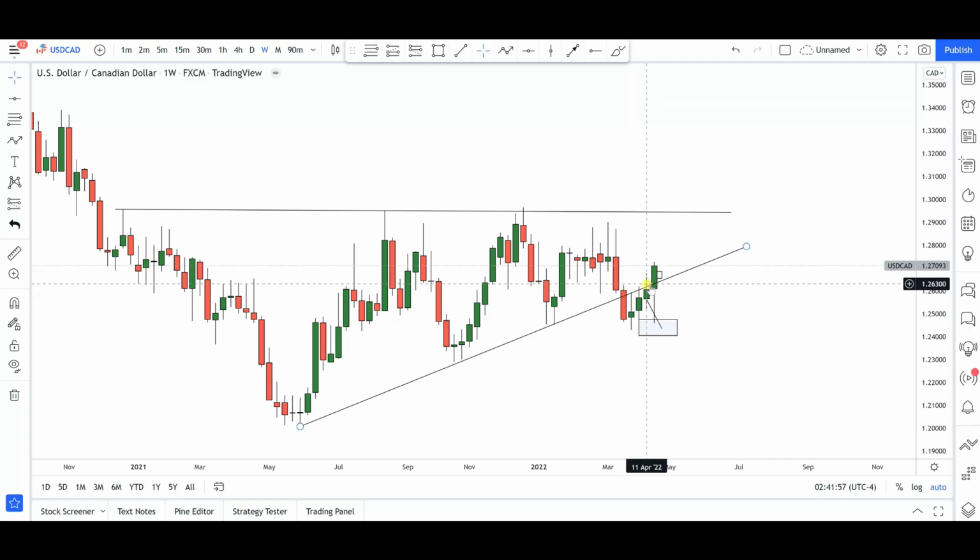Earlier this week, the bears tried to push these markets to the downside, but we did not succeed in making a new low. And from here, you can see that the bulls came into these markets in very heavy momentum. Not only did the bulls come into these markets, now we have succeeded in closing this week's candle above this trend line again. So in my own opinion, that is a very significant and bullish move, and I'm now switching my bias to bullish.